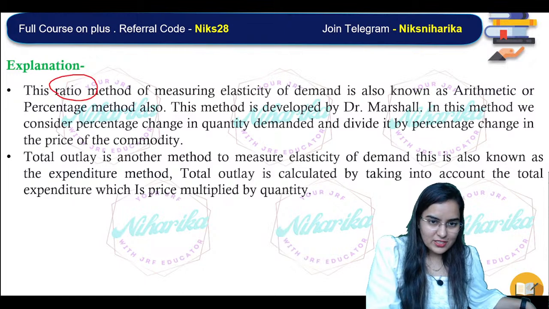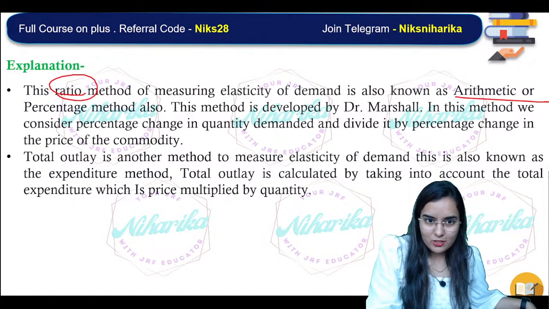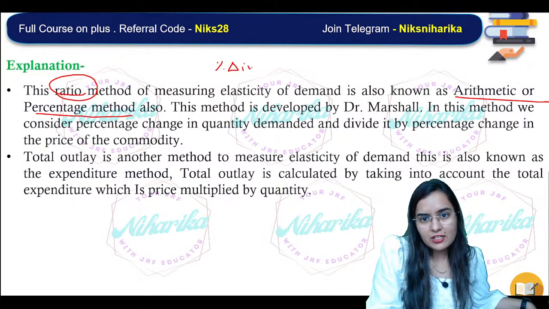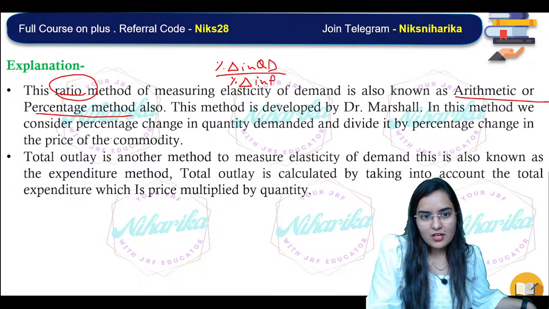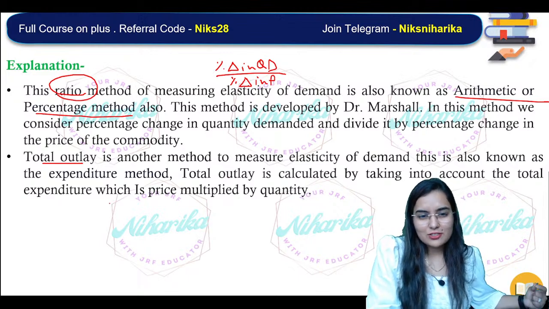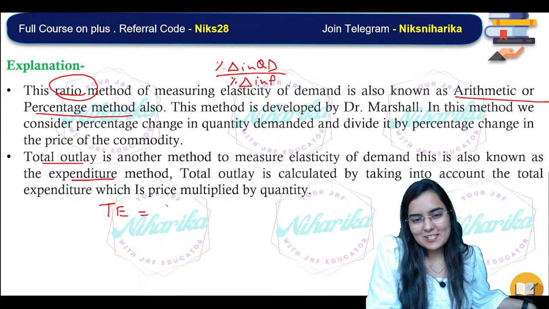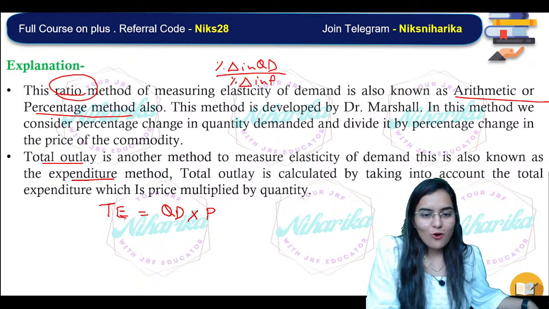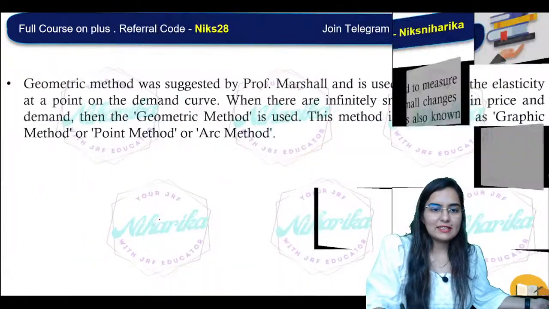Ratio method is also known as what? Arithmetic or percentage method, where we calculate the percentage change in QD divided by percentage change in price, right? Then outlay method is another method where we calculate the total outlay, total expenditure. So total expenditure is the quantity demanded into the price of the product, or the total revenue is quantity supplied into the price of the product.